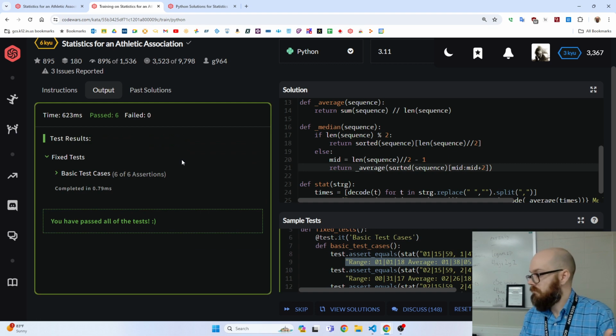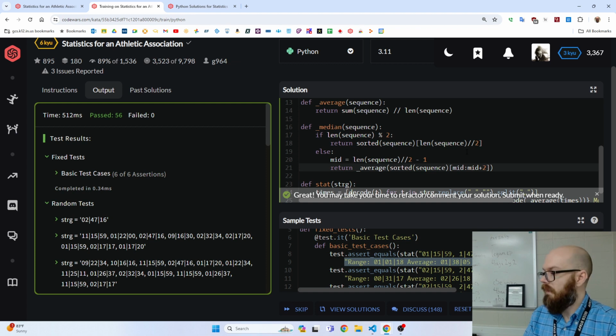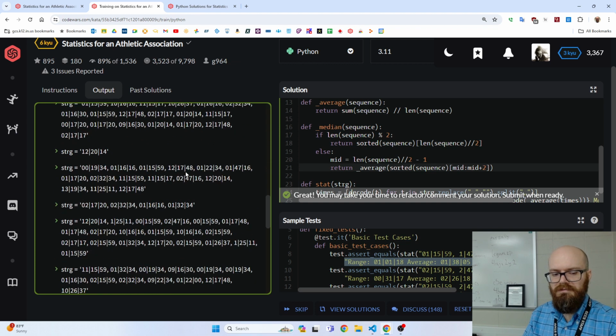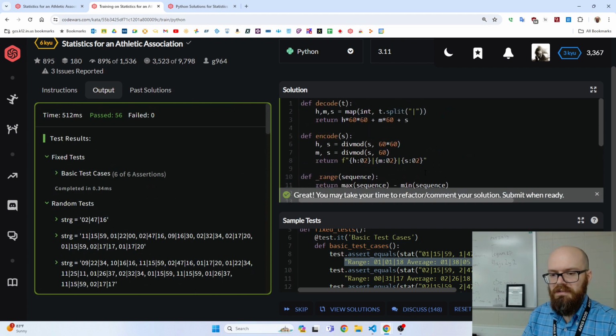Oh my gosh, we passed, but that's just the baby tests. If I hit the button to do all the big tests, then we'll see for real. Okay. Hey, look at that. We did pass. Are you sure? Because I think we forgot something, which is what happens if they give us a blank? Because I remember this part failing sometimes.